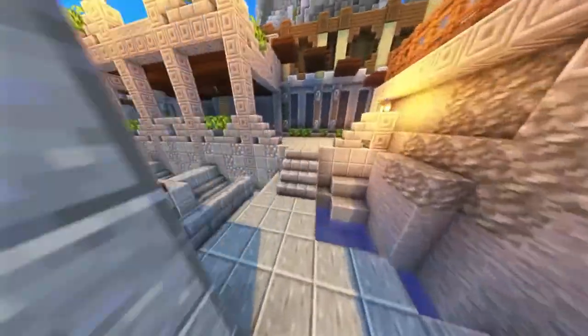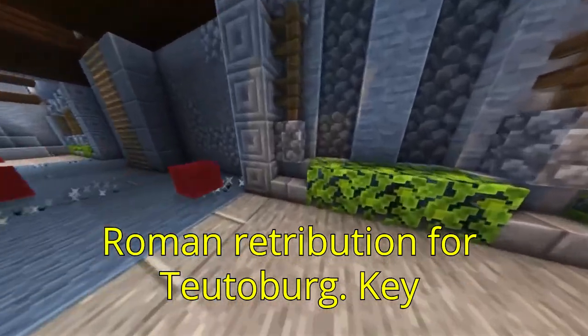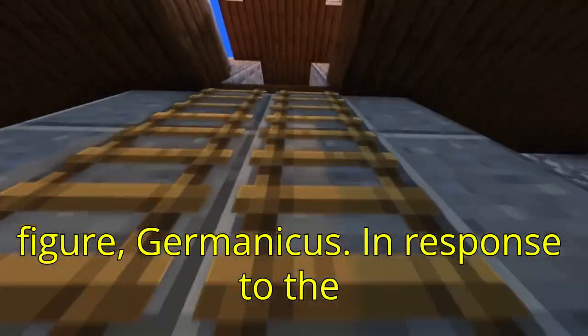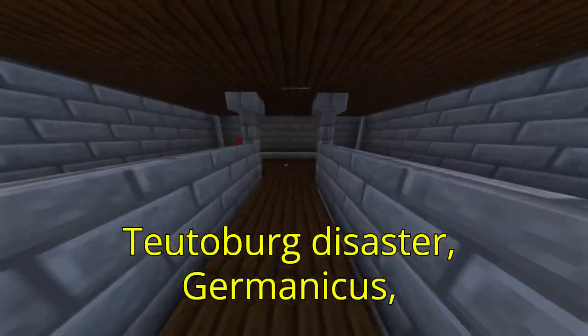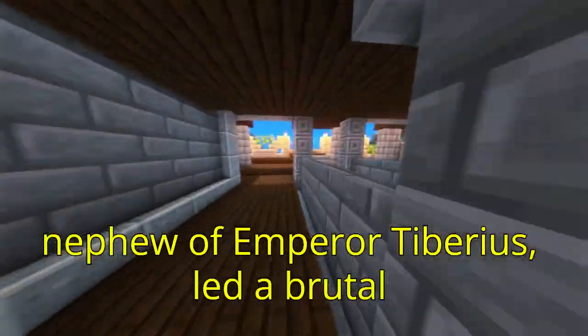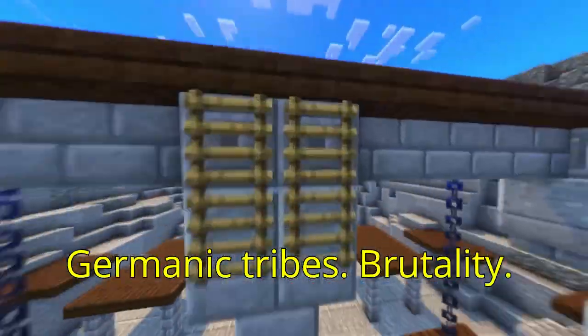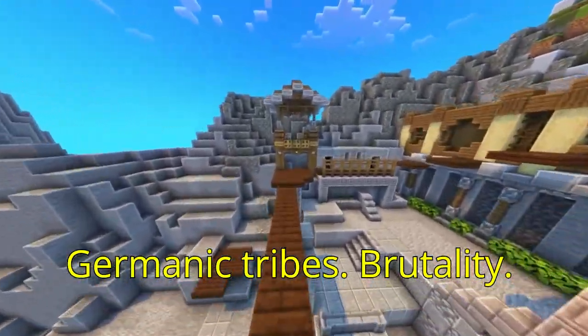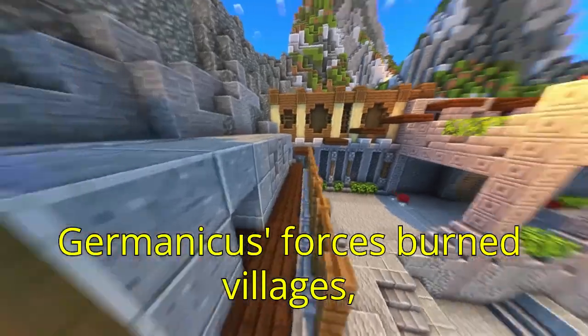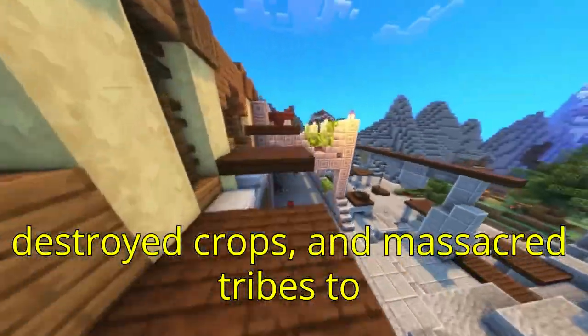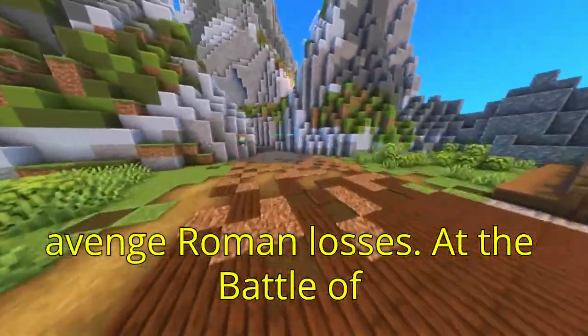Key event: Roman retribution for Teutoburg. Key figure: Germanicus. In response to the Teutoburg disaster, Germanicus, nephew of Emperor Tiberius, led a brutal series of campaigns to punish the Germanic tribes. Brutality: Germanicus' forces burned villages, destroyed crops, and massacred tribes to avenge Roman losses.